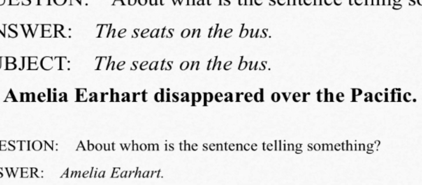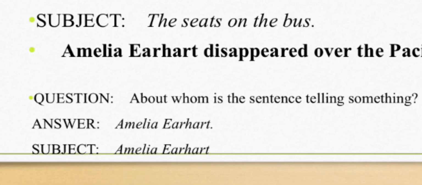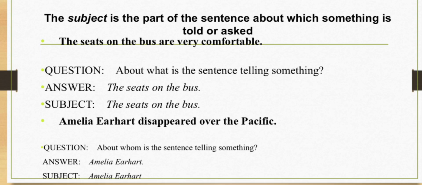Next, Amelia Earhart disappeared over the Pacific. What is the question? About whom is the sentence telling something? And the answer here is Amelia Earhart, meaning Amelia Earhart is the subject. Remember, the subject is what or who something is being said about.